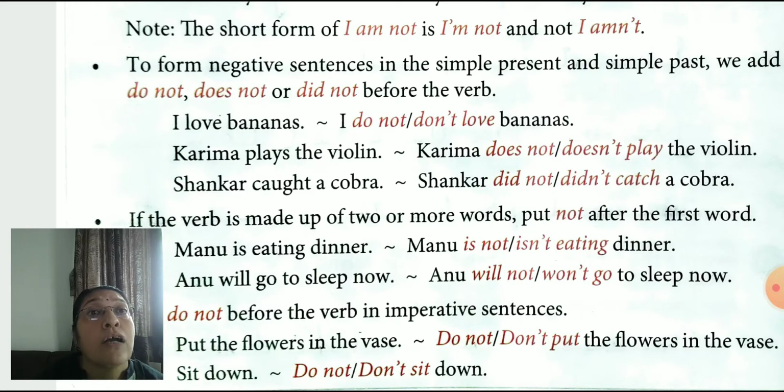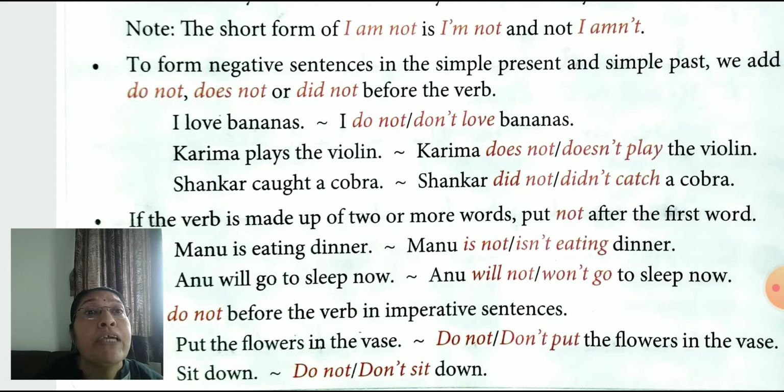Next, Shankar caught a cobra. First look at the subject. Shankar is a third person singular boy name. And then you check the verb. Caught. The main verb is caught, the past tense of catch. You catch a ball this way. Shankar caught a cobra.